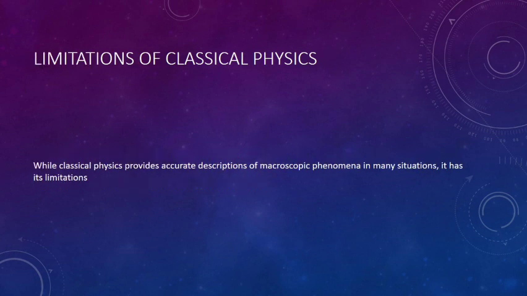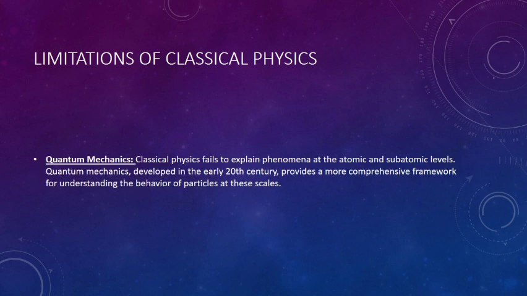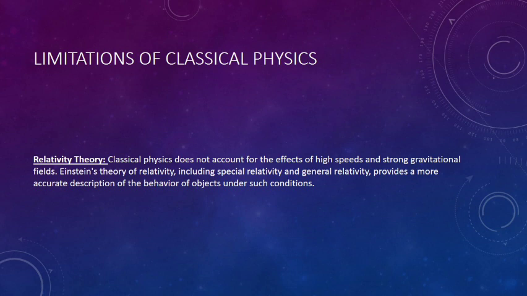Limitations of classical physics. While classical physics provides an accurate description of macroscopic phenomena in many situations, it has its limitations. Number 1, quantum mechanics. Classical physics fails to explain phenomena at the atomic and subatomic levels. Quantum mechanics, developed in the early 20th century, provides a more comprehensive framework for understanding the behavior of particles at these scales. Number 2, relativity theory.